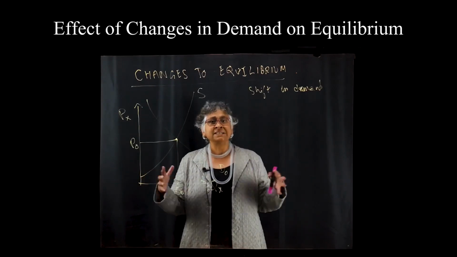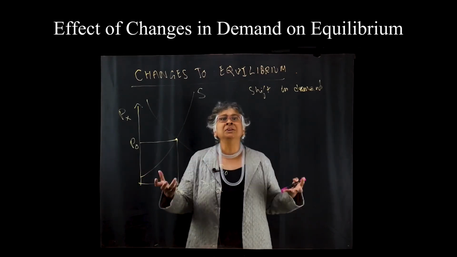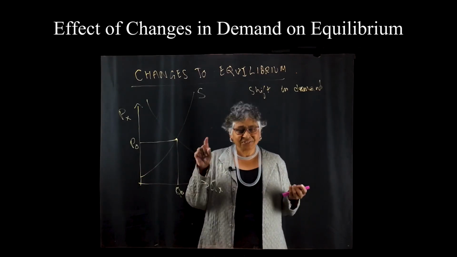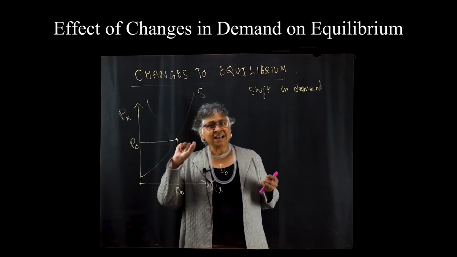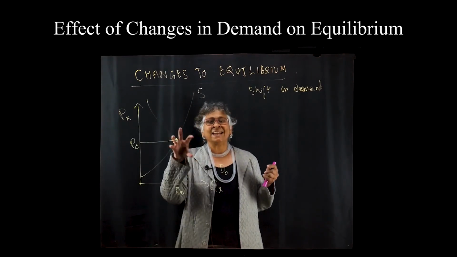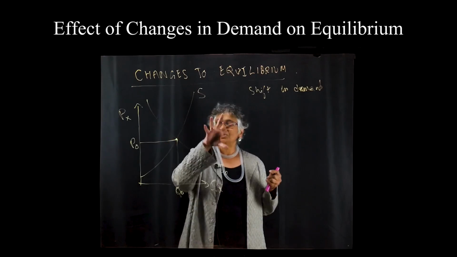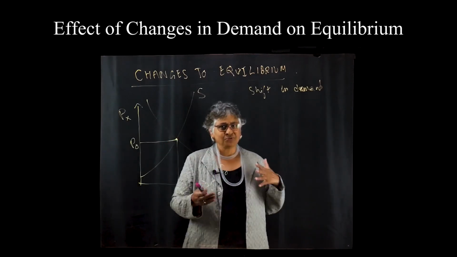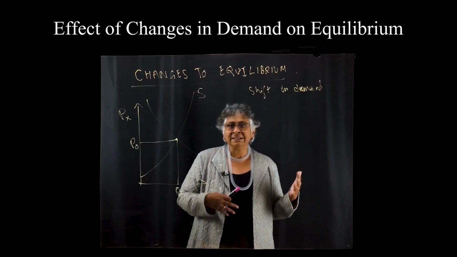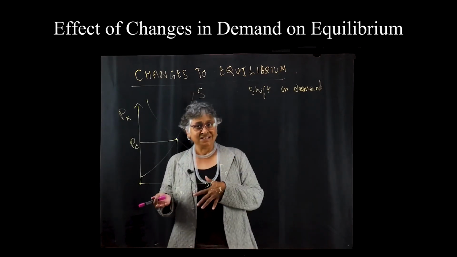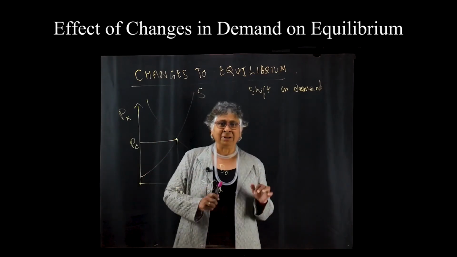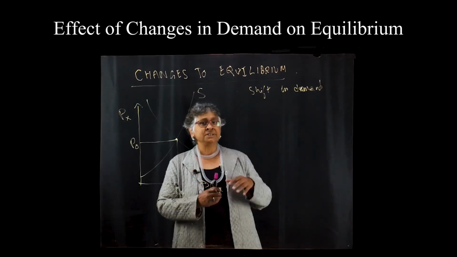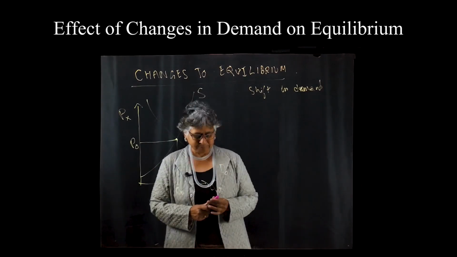Now that we've learned about how equilibrium is attained in the market for a single good, let us now look at things that can happen in the market to change the equilibrium. Essentially there are 4 things that can happen. Demand can increase, demand can decrease, supply can increase, supply can decrease. We're going to start with the demand side and we'll do these in order.